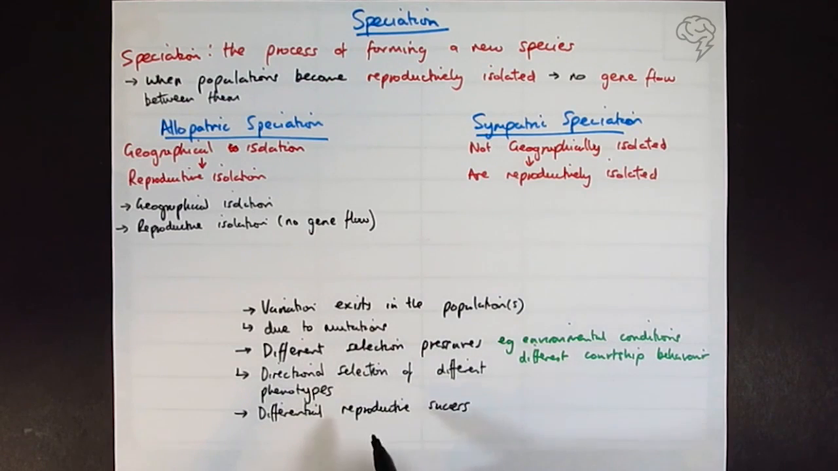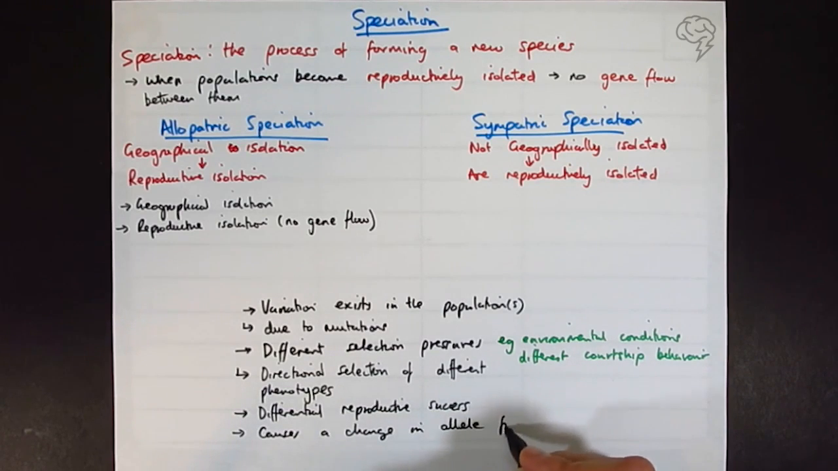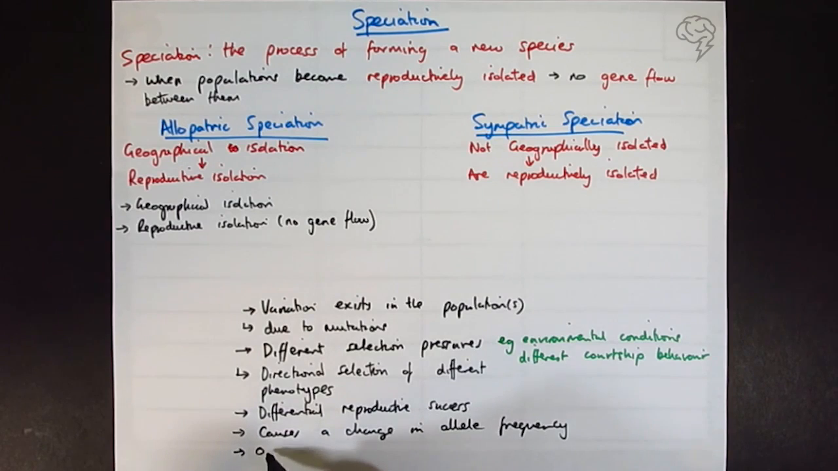So different organisms with different phenotypes will survive and have children or offspring with different success, basically. Pretty straightforward. This causes a change in allele frequency, which, if we remember, this change in allele frequency over time is the definition of evolution, and we need to say that it happens over many generations or many years.